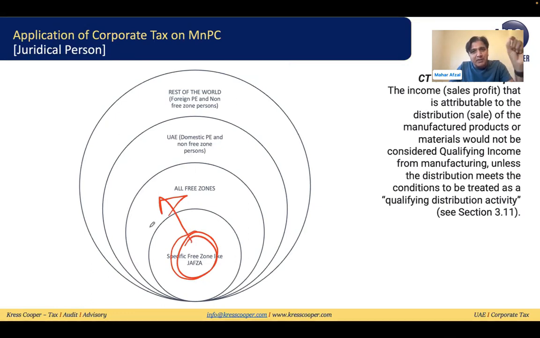So for the juridical persons which are registered within the free zone, companies which are registered within the free zone, we need to look into whether they are qualifying free zone persons or non-qualifying free zone persons.